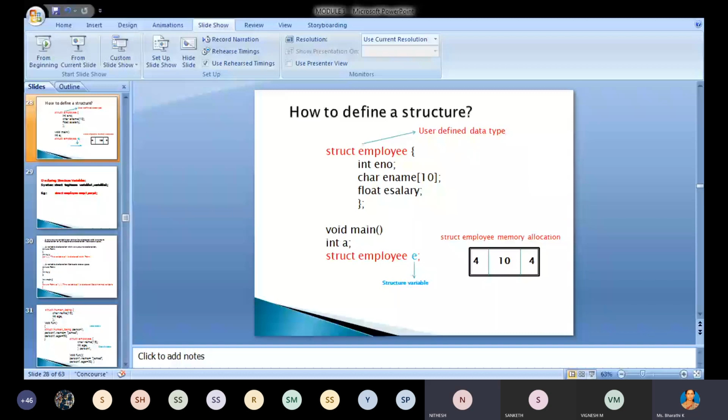Don't disturb others. Nitesh, are you there? Students, anybody, please call him and tell him to mute his microphone.